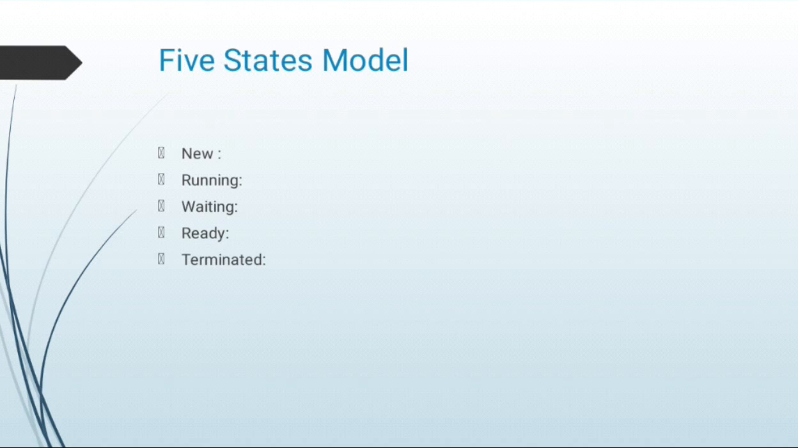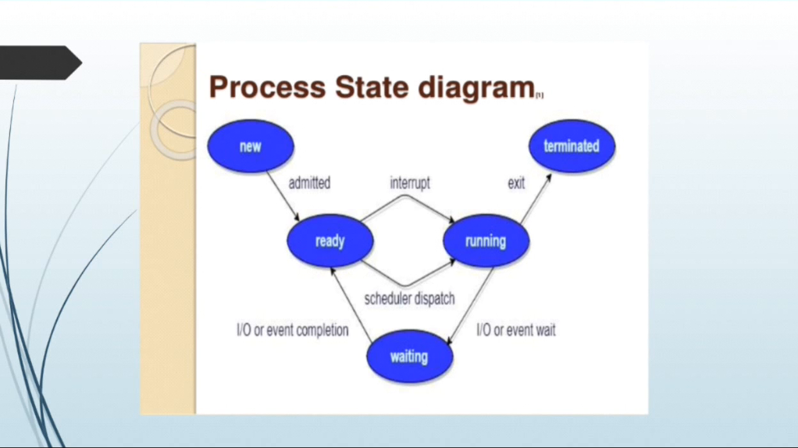Next one is waiting. The process is waiting for some event to occur, such as an input-output completion. Next one ready. This process should be loaded into the primary memory and is ready for execution. And last one is terminated. The process has finished execution. These names vary from operating system to operating system.